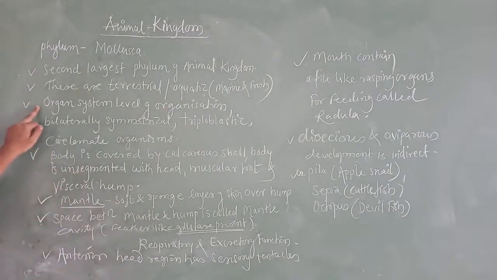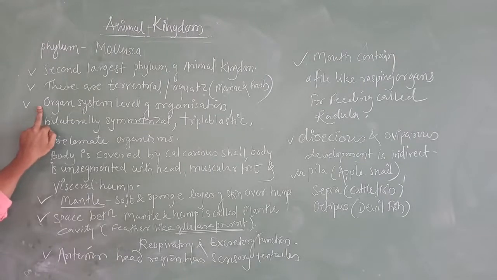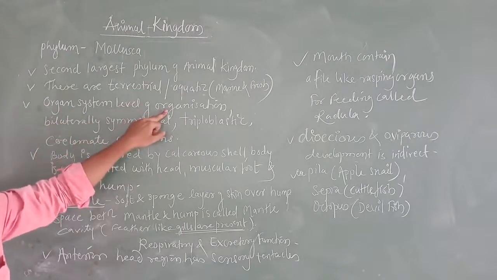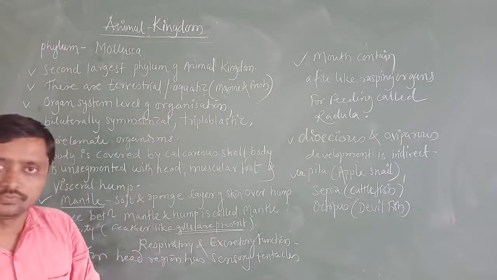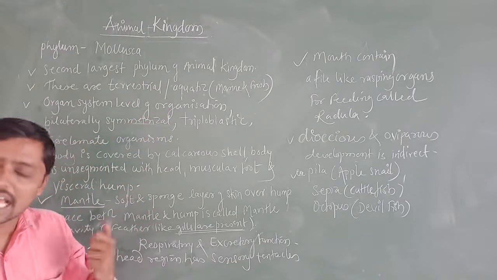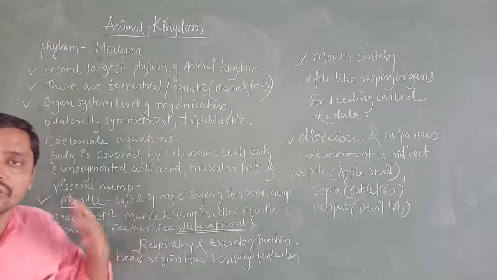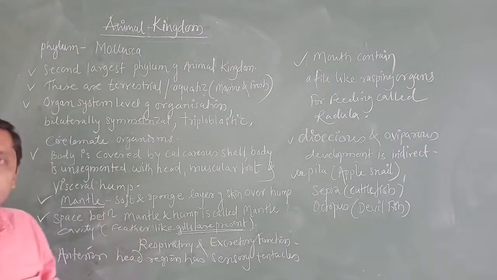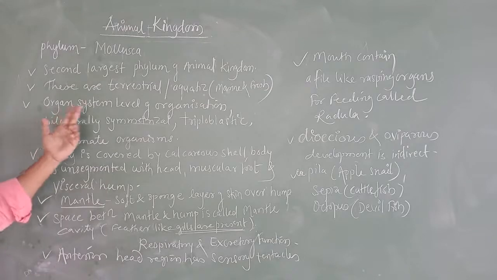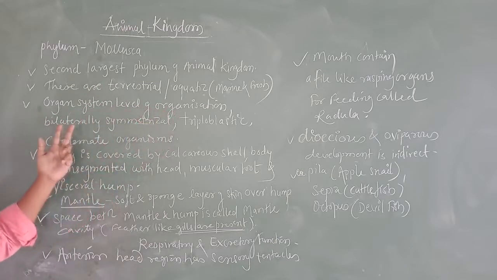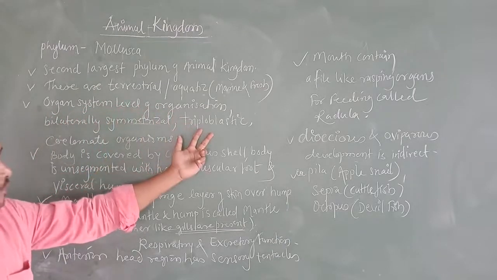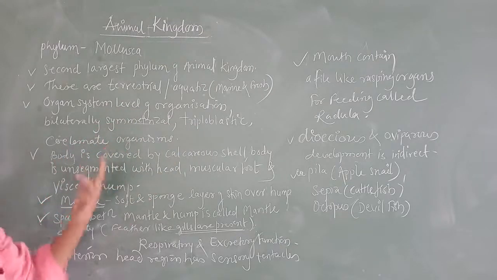Now this is the third point. This is common in annelids also, this is common in arthropoda also, and this is common in molluscans also. What is that? The organ system level of organization. You have to remember this as easily as possible, from Annelida onwards. This is one character that must appear: organ system level of organization, bilaterally symmetrical, triploblastic and coelomate organisms.